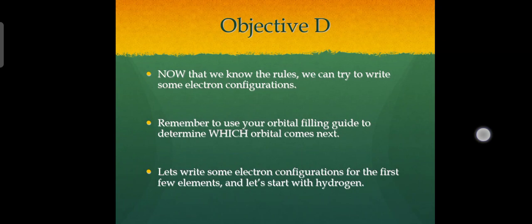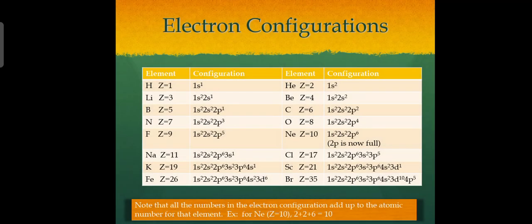So, now that we know the rules, we can try to write some electron configurations. Remember to use your orbital filling guide to determine which orbital comes next. Let's write electron configurations for the first few elements, and let's start with hydrogen. Its atomic number is 1, so the configuration is 1s1.